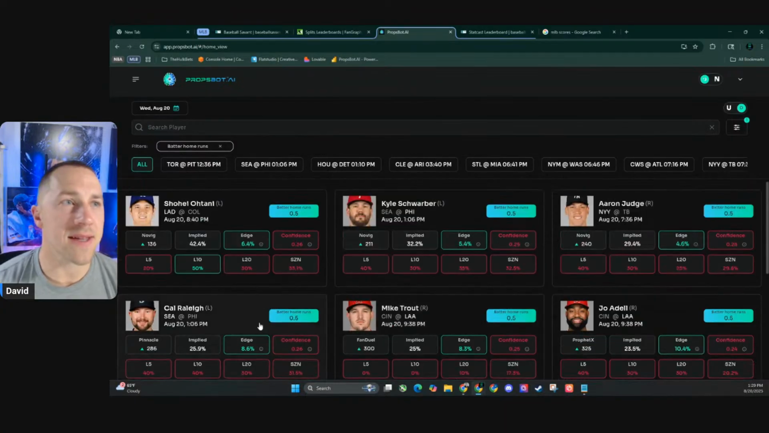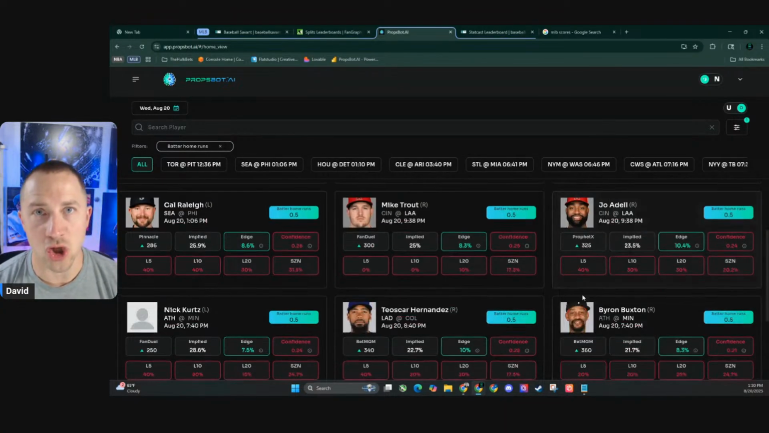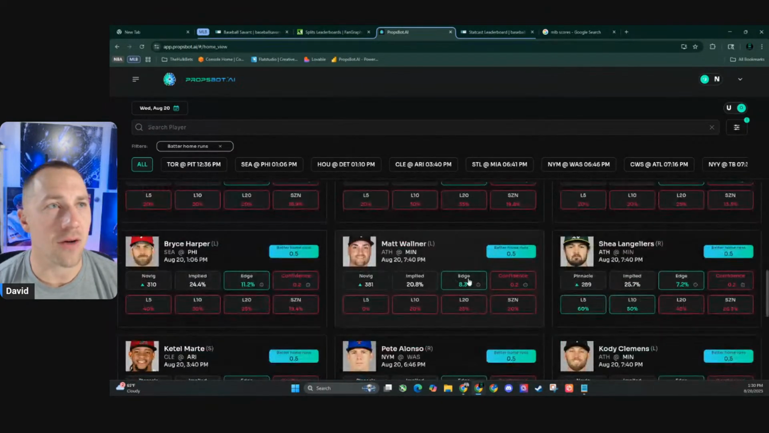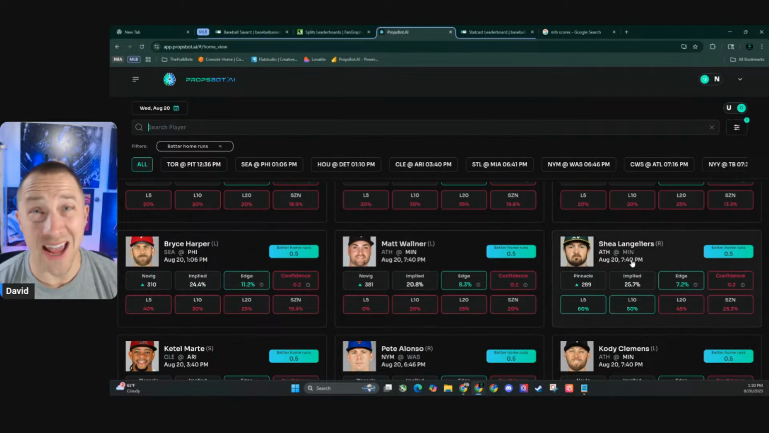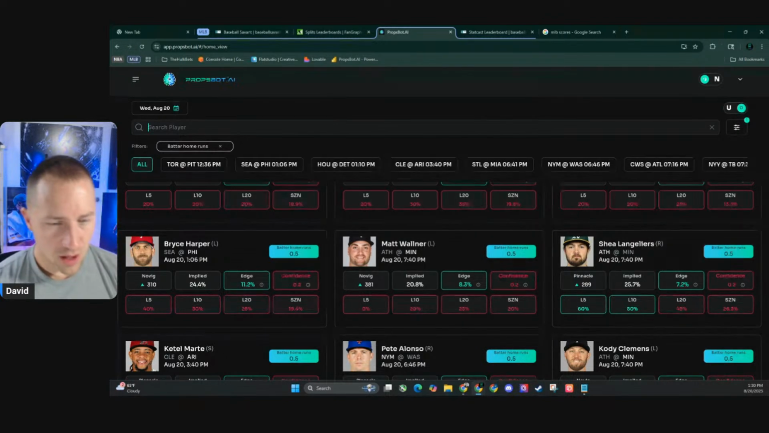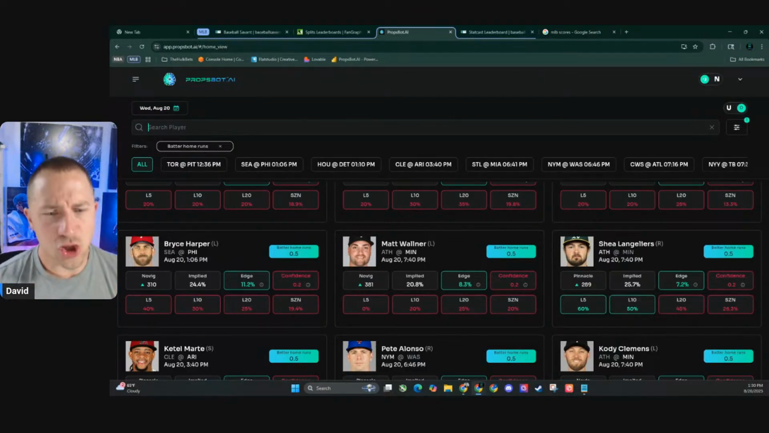So these are the top guys. Then the big dumper, Cal Raleigh, is coming in at 4th. Mike Trout and Joe Adele rounding out the top 6. But again, I like around 400. Bryce Harper is a decent value at 310. Actually, Shea Langieres. I don't pretend to watch a ton of baseball here. Shea is a guy that's actually got some decent value at 289 there.